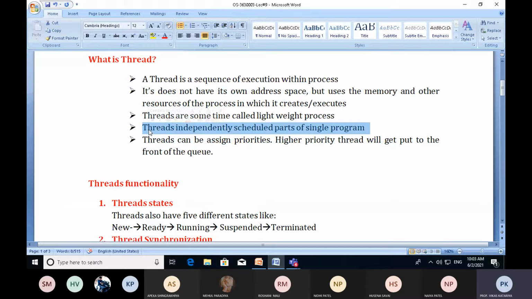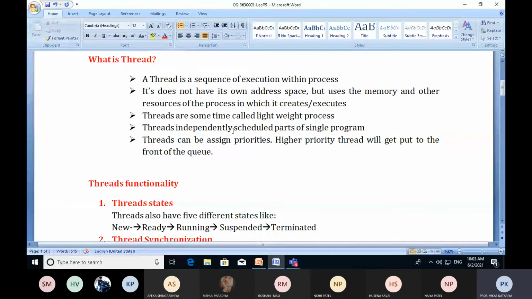So somehow we have to manage all the programs and processes in primary memory. We need scheduling algorithms, a scheduler which deals with the different processes and programs currently running in primary memory. But threads are an independently scheduled part of a single program,